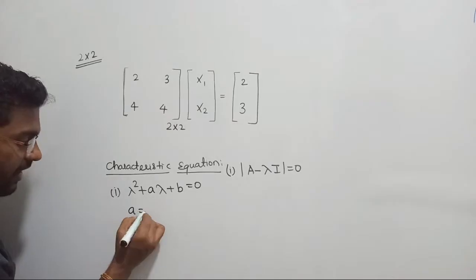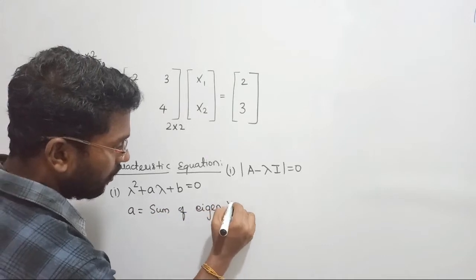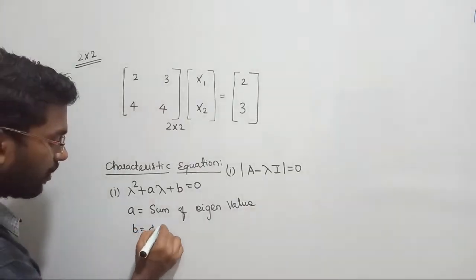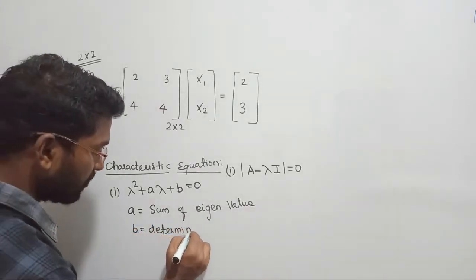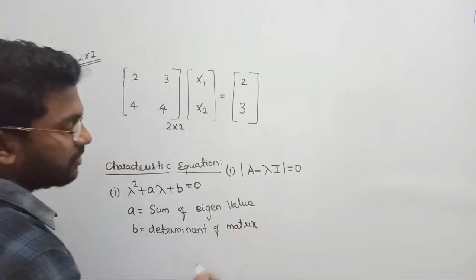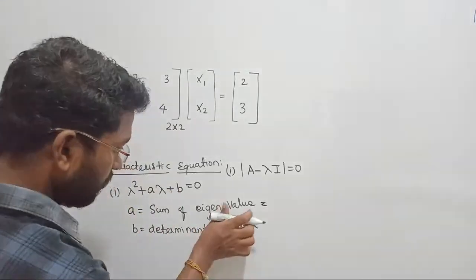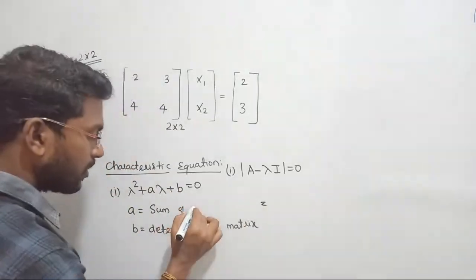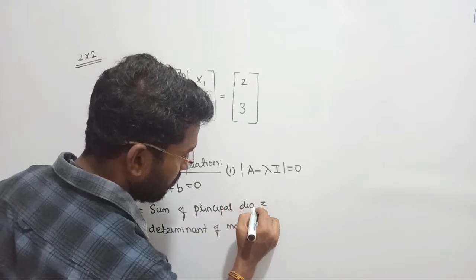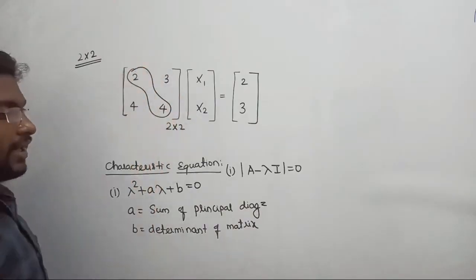Here in this case, a denotes the sum of the eigenvalues, whereas b denotes the determinant of the matrix. Okay, let's proceed with this method. Guys listen, I made a mistake here. That is not the sum of eigenvalues, it is the sum of the principal diagonal. Sorry, my mind is thinking of something else. Principal diagonal elements are the diagonal elements, these two.